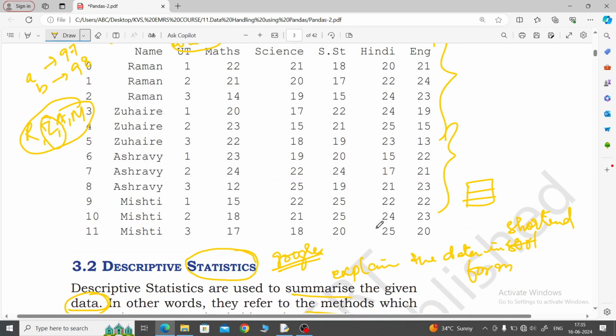Here, how many names were there? Raman 3 times, Jwair 3 times, Eswari 3 times, Mystery 3 times. And these ones sum it. 3 plus 2 plus 1, 6. Again it will come 6. This one will come 6. This one will come 6. So 6 twos are 12, 6 threes are 18, 6 fours are 24. 24 divided by how many total values? 12. So 24 divided by 12.